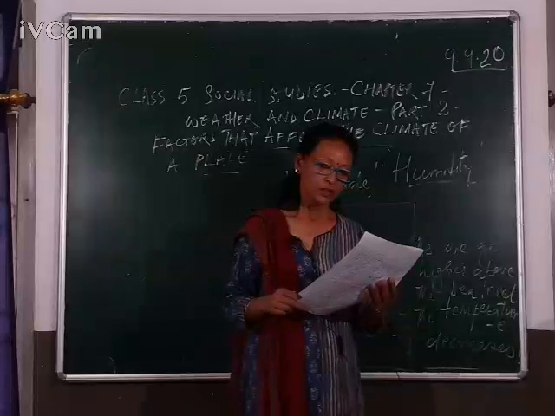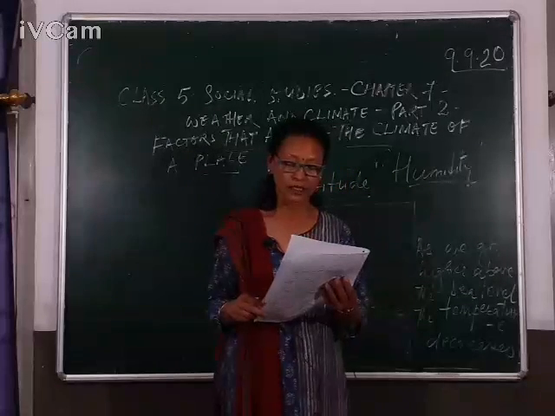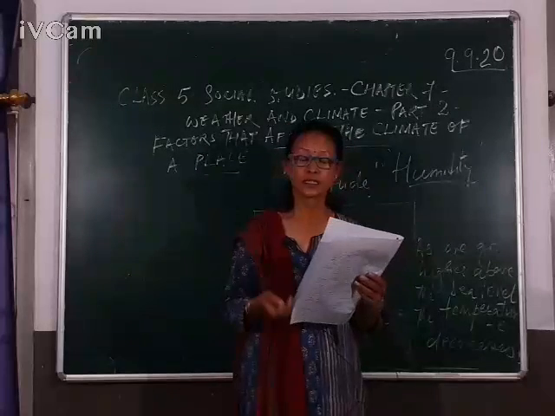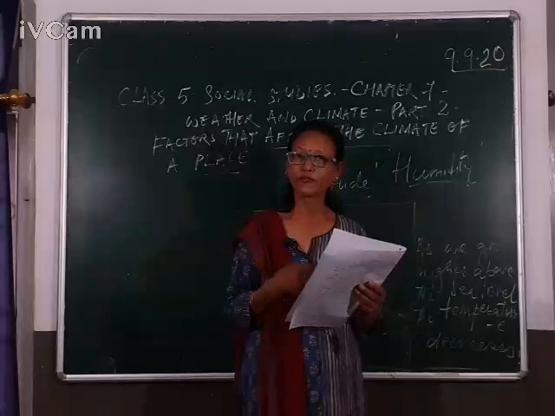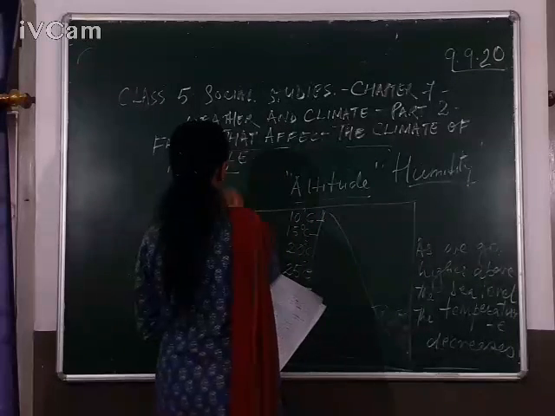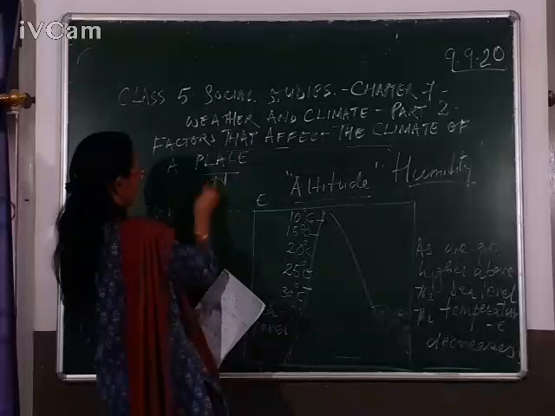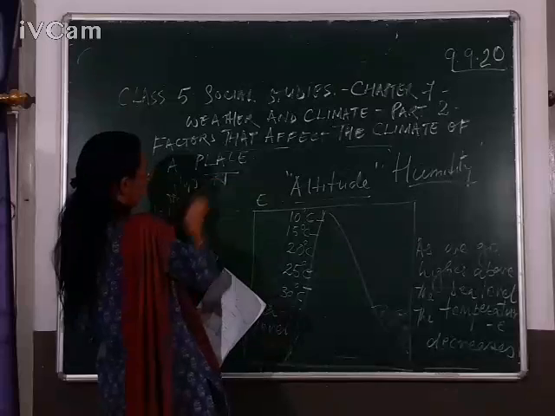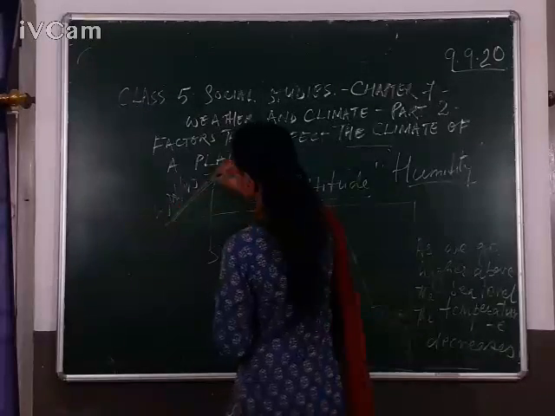Now, the last one we have is wind. Wind creates distinctive changes in the temperature. Say hot low winds blowing from dry northwest. Suppose this is north, south, east and west. So this is northwest. This area is called northwest.